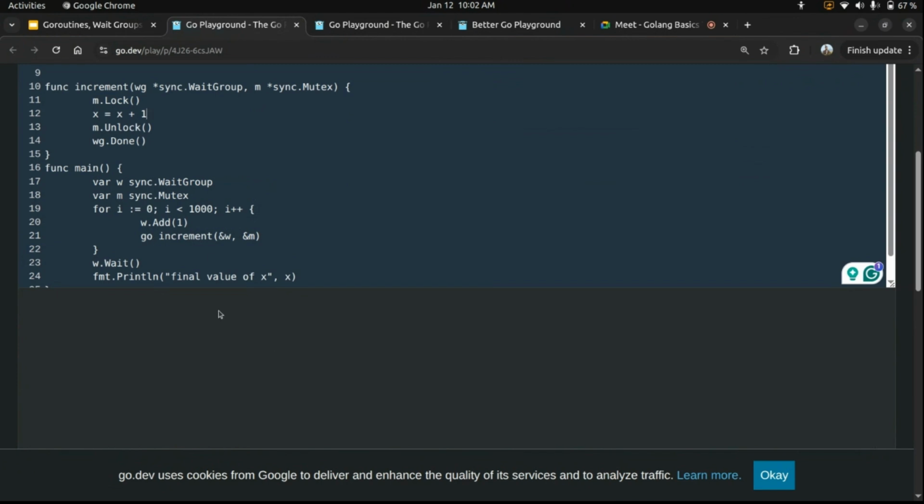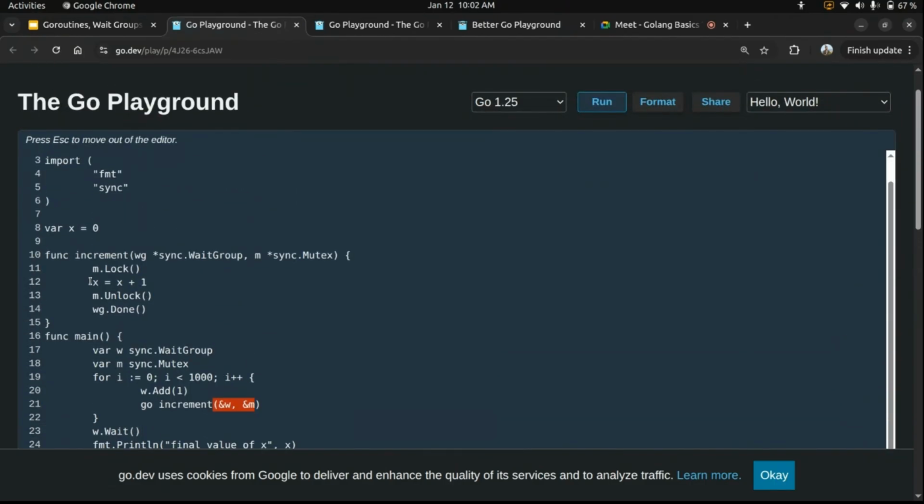In the previous example I was only passing the wait group to the function. But here I am passing the wait group along with the mutex, and both are passed by reference. What this does is, at the start of the critical section, I am locking that section with the help of m.Lock. Mutex provides two methods, Lock and Unlock.